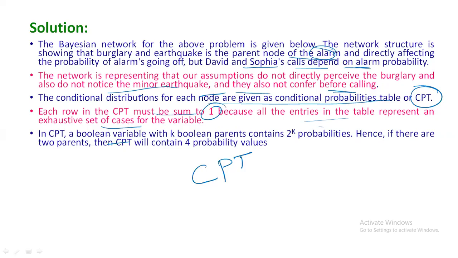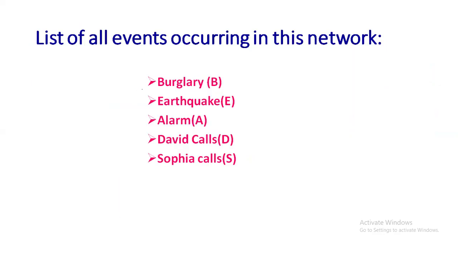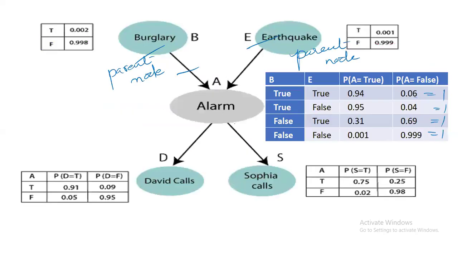In a conditional probability table, a Boolean variable with k Boolean parents contains 2^k probabilities. Hence, if there are two parents, the CPT will contain 4 probability values: 0 0, 0 1, 1 0, 1 1, or we can say false false, false true, true false, true true. In this example, the events we take are: burglary as B, earthquake as E, alarm as A, David calls as D, and Sophia calls as S. So we'll see the problem.